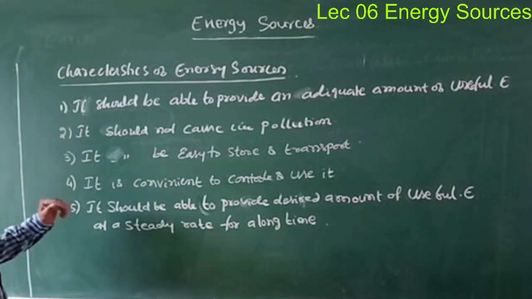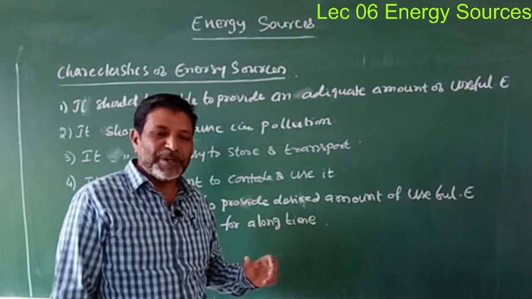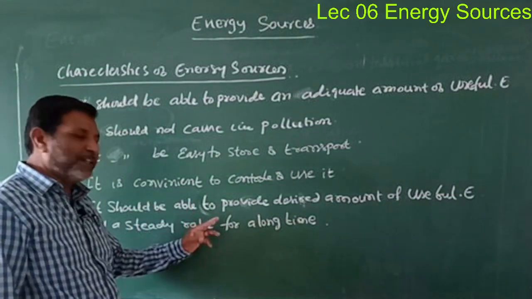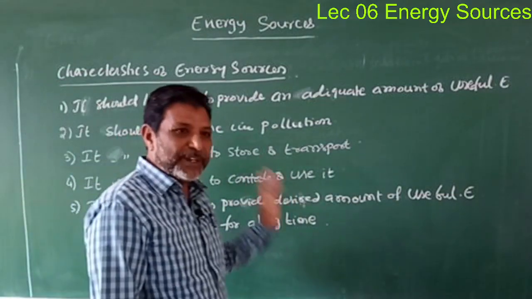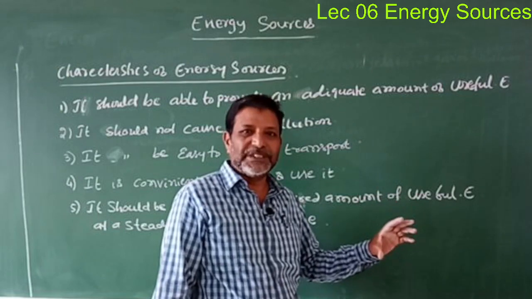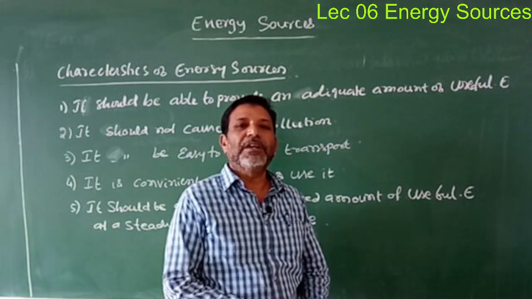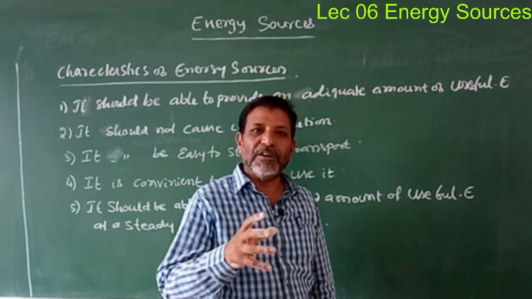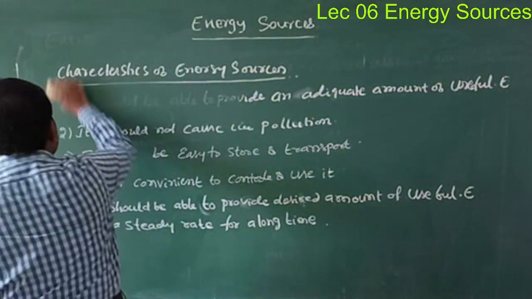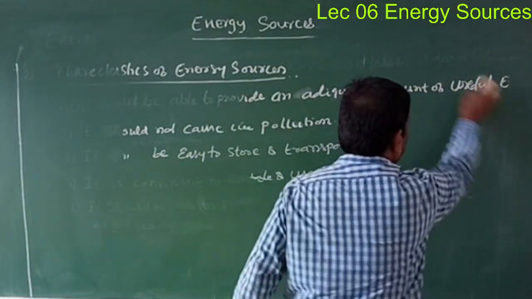And the next is the fourth one, it should be convenient to control, isn't it? I made it clear what we mean by control and its use. And the last one is that it should be able to provide the desired amount of energy, that means the required amount of useful energy, at a steady rate and for a long time, isn't it? Now see, these are the 5 important characteristics of an energy source. Now, after understanding these characteristics of energy sources, let us come to the next point.